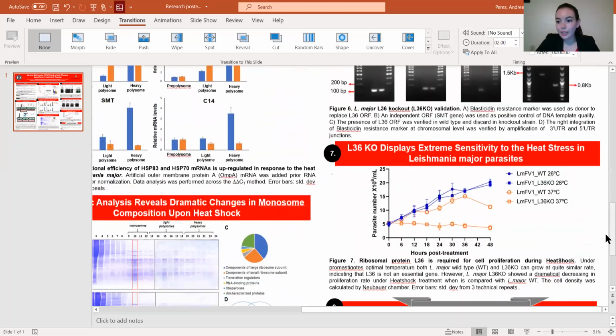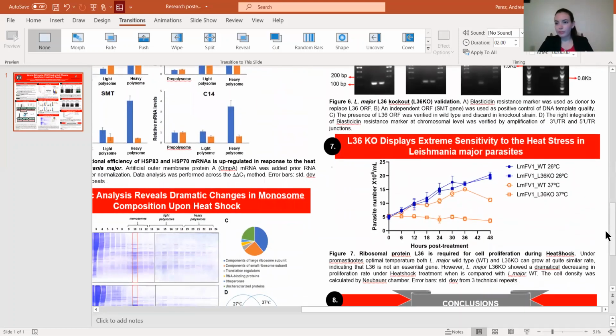So then we grew the cells. We had 4 different sets of cells that we grew. Here in the blue line, you can see how the wild type and the knockout grew at 26 degrees Celsius, and they grew perfectly fine. They exponentially grew, which would mean that if this was happening in a human, they would keep growing, reproducing, and keep infecting the person. However, when you look at the wild type at 37 degrees, you see how it grew less than at 26 degrees, but it was still growing, reproducing, etc.